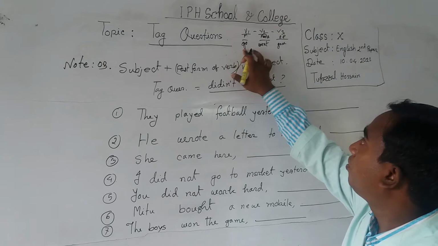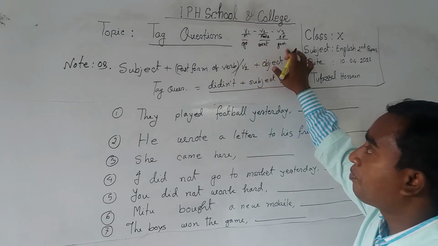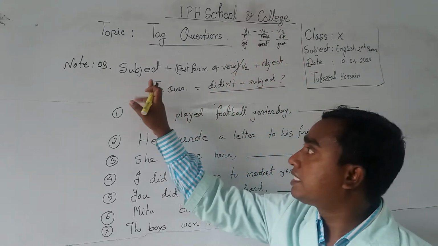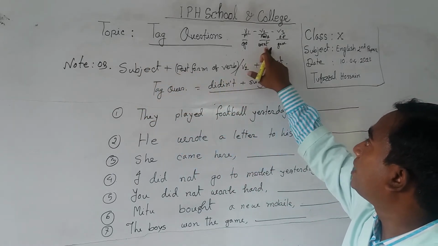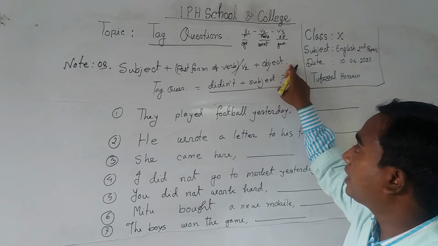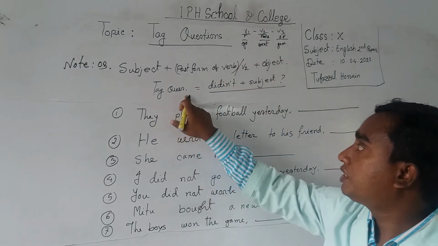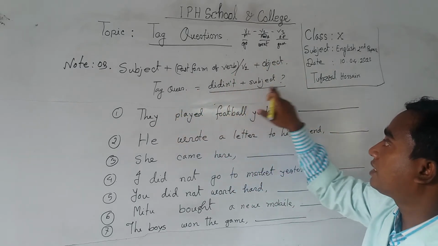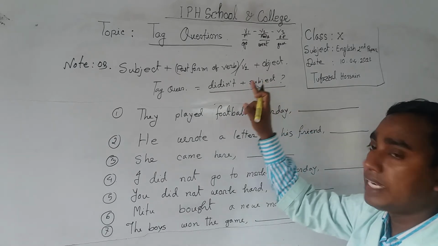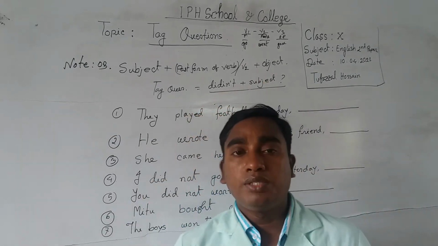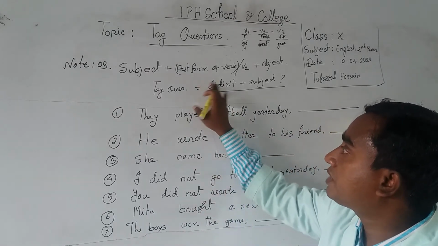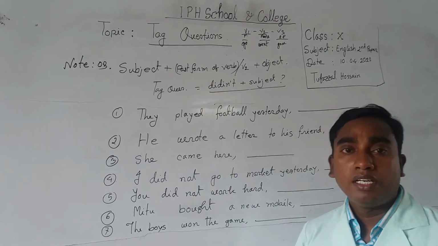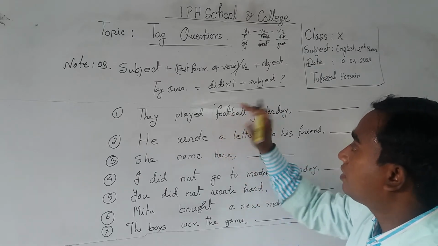Here: go, went, gone. If you find any sentence with first subject and past form or V2 plus object, then the tag question will be didn't plus subject. If you find a negative statement, then the tag will be an affirmative statement. And if you find an affirmative statement, then it will be a negative statement. Look at this board please.